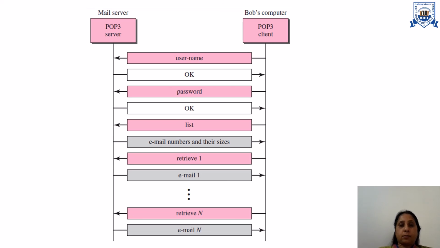Here is a POP server, POP client. The client will send the username. If the username is okay, then the client will send the password. If the password is okay, then information is sent to retrieve. After that, email numbers and their sizes, and the retrieval process will continue till all mails are downloaded to the receiver end.